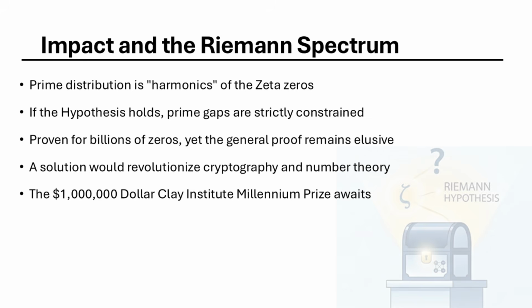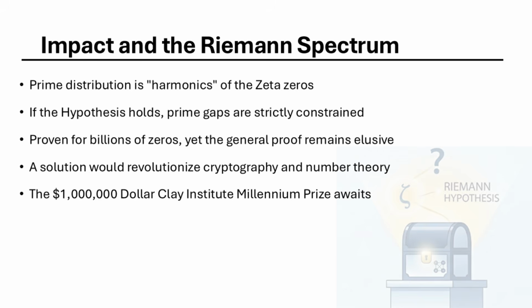Bernhard Riemann was a student of Gauss. He was a shy man, but his imagination was boundless. He didn't just see numbers, he saw manifolds and curved spaces. When he turned his attention to the zeta function, he only wrote one paper on number theory. That single paper, only a few pages long, has fueled over 150 years of intense research.